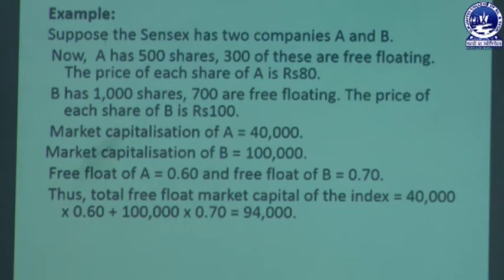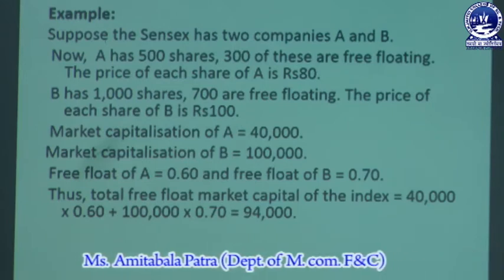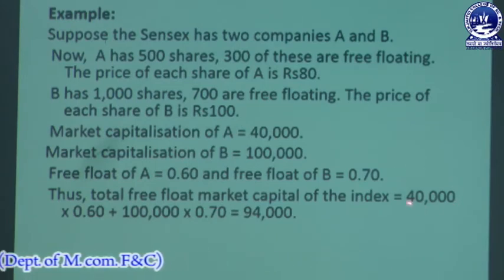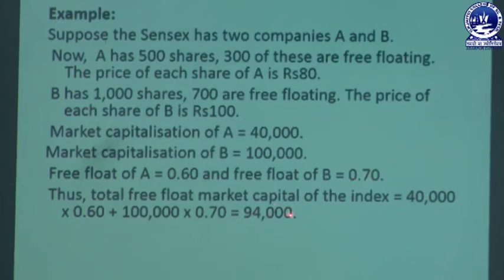So, here what we are doing? We are just using the market capitalization index method. We are taking the market capitalization of A, that is 40,000, multiplying it with the free float, that is 0.60, and also we are taking the market capitalization of B, that is 1 lakh, and multiplying it with the free float of B, that is 0.70, and we are ultimately getting the index, that is 94,000. So, this is how the Sensex is calculated.